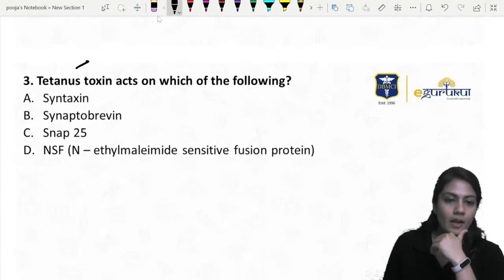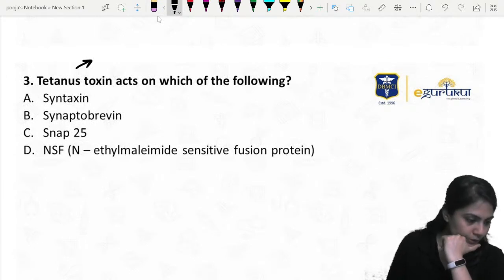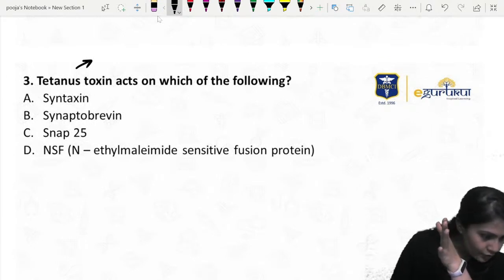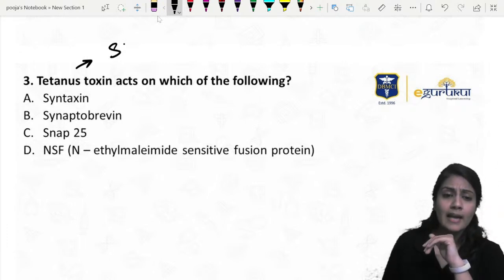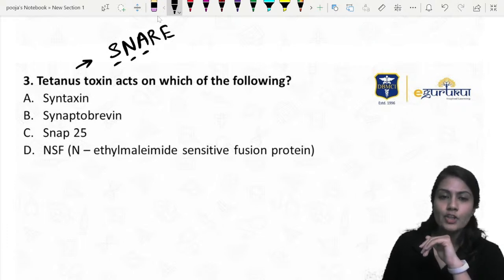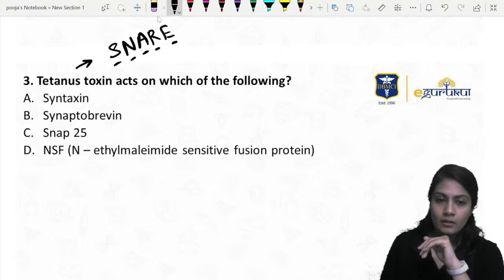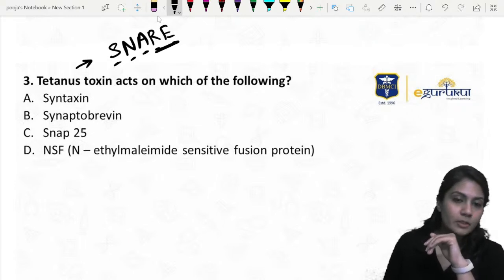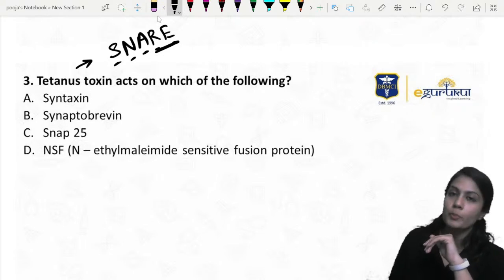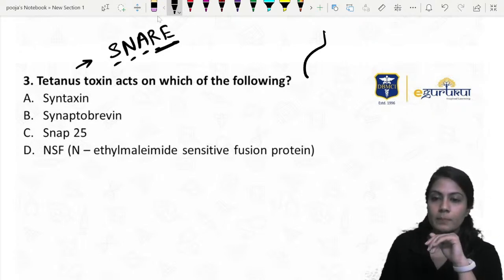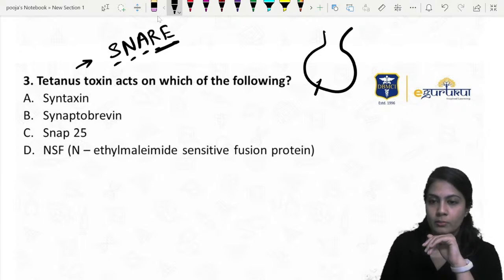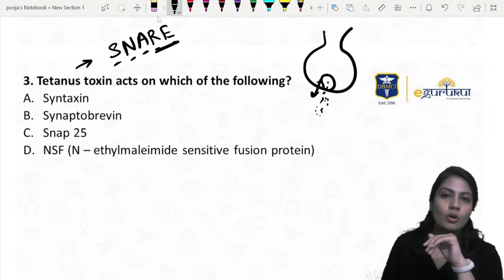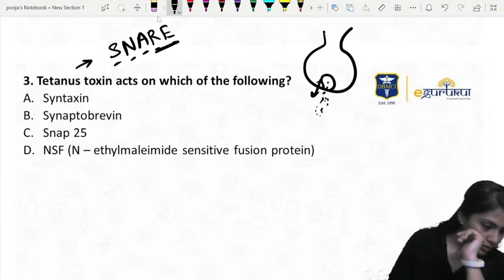Tetanus toxin, it acts on the, yes, right, Gauri. Ashish Kumar, you were wrong. Tetanus toxin acts on something known as SNARE protein, soluble NSF attachment receptor protein, right? RE is for receptor. It helps us especially in the nerve terminals or axon terminals for the exocytosis or release of the neurotransmitter or release of any vesicle per se, right?